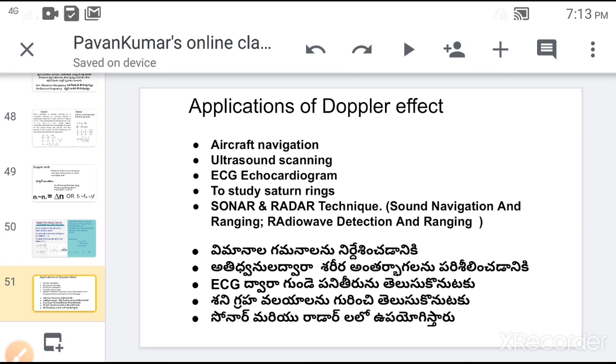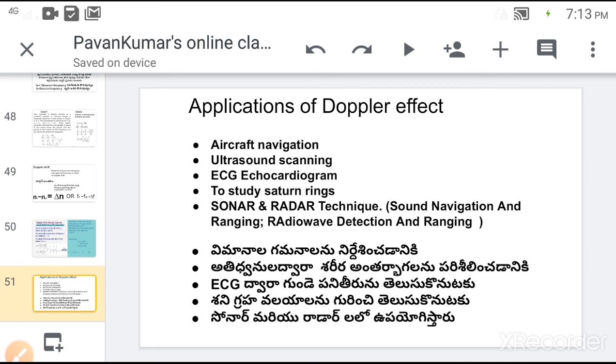ECG, echocardiogram, also uses the Doppler effect. It tells about the functioning of the heart. Next, the Doppler effect is also used in the study of Saturn's rings.